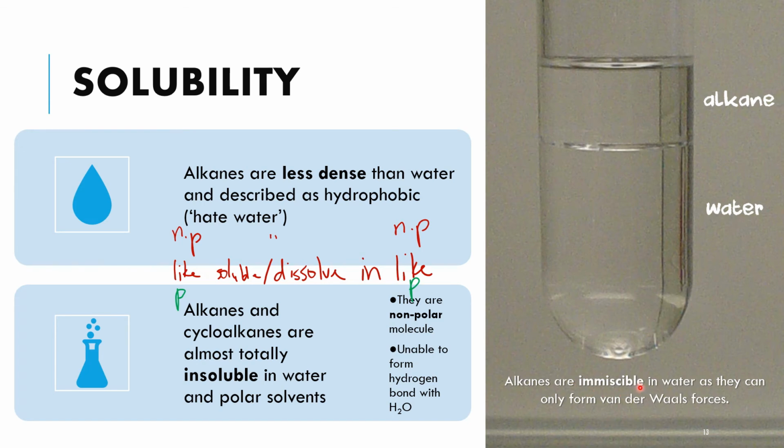Okay, so ketelarutan antara alkane dan water ni kita boleh kata dia tidak larut. Okay, so and the main reason behind that of course adalah disebabkan oleh the alkane dan juga cycloalkane unable to form hydrogen bonding with water. So basically, sekiranya kita nak bercakap tentang solubility of something in water, kita akan kaitkan dengan ability to form hydrogen bonding with water. So di sini definitely alkane and cycloalkane are unable to form hydrogen bonding with water. So ini yang menyebabkan alkane is immiscible ataupun insoluble in water.